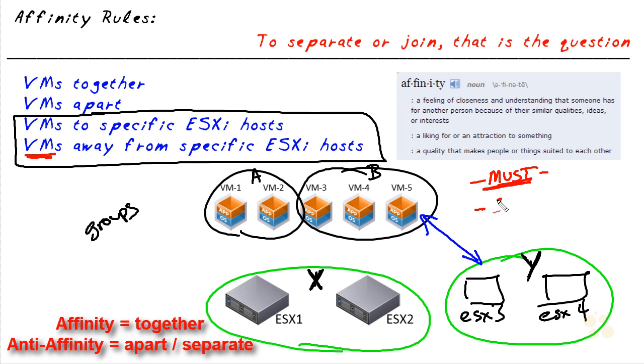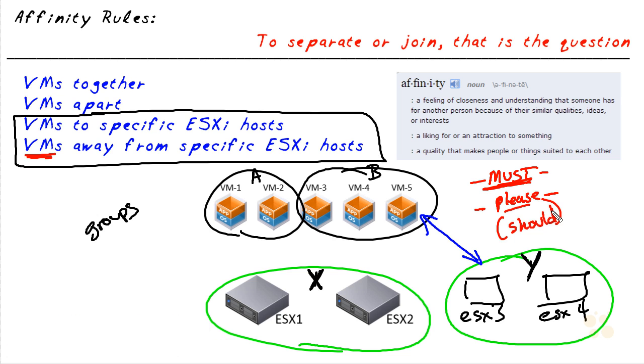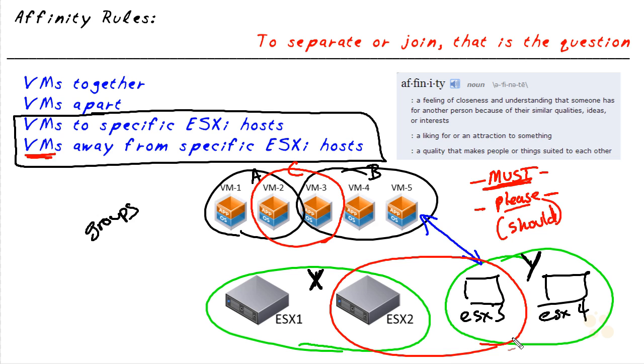And there's another option that I call please. And with the should option, it means if it's possible, please make it happen. But if it's not, don't prevent the virtual machines from coming up at all. It's also possible to have a virtual machine that's in multiple VM groups. We could also have ESX2 and ESX3 in the host group called Z. And as you can imagine, there could be some conflicts. And if we are creating a rule and there's a conflict, the system will warn us and say, whoa, there's a conflict with this rule. I'm going to go ahead and disable it. I'll tell you I'm disabling it, says the system. And if you want to go back and modify some of your existing rules so there's no longer a conflict, that's great.